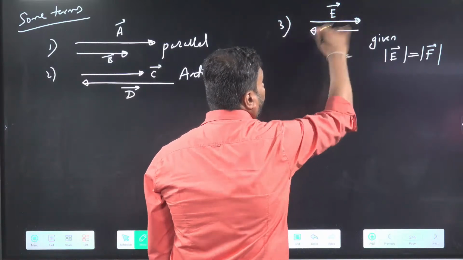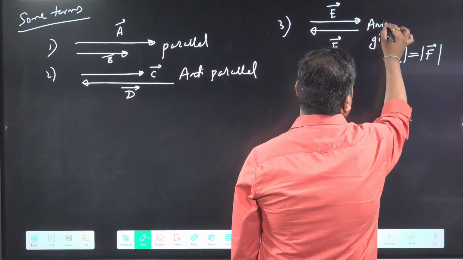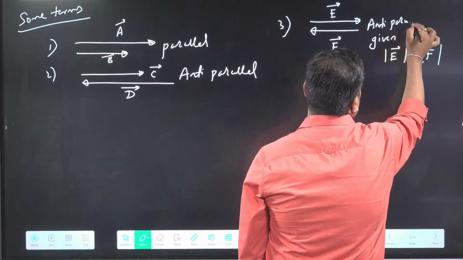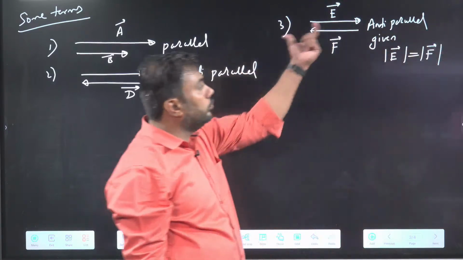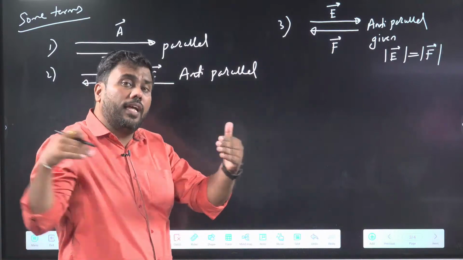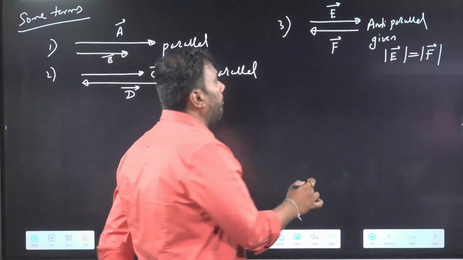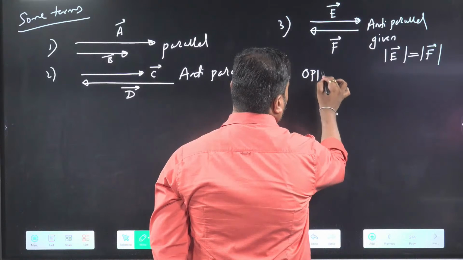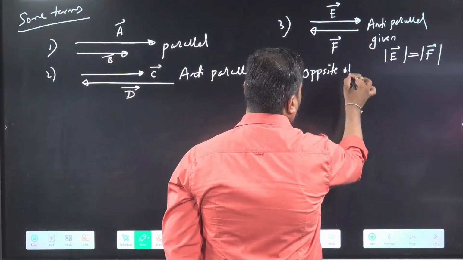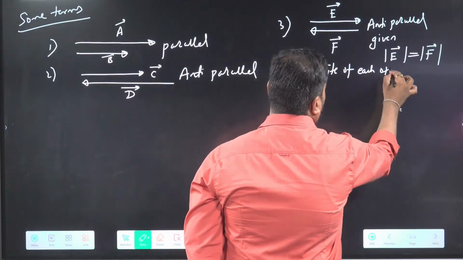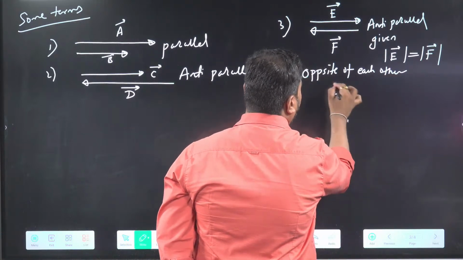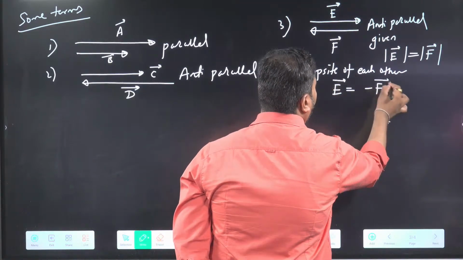But their directions are reverse. They are anti-parallel also. These two vectors which have same length and opposite direction are called opposite of each other. So we will say E vector is minus of F vector.